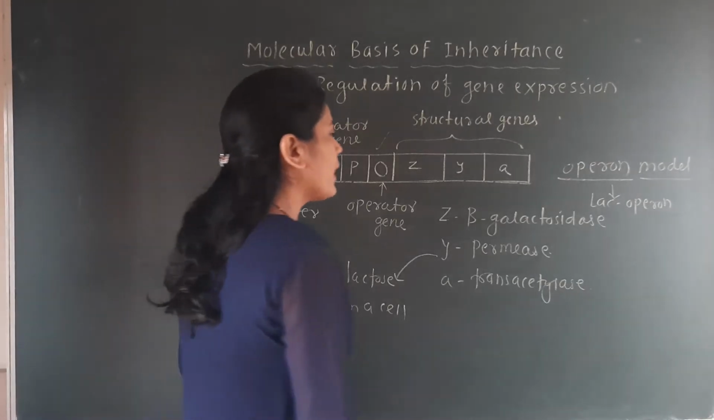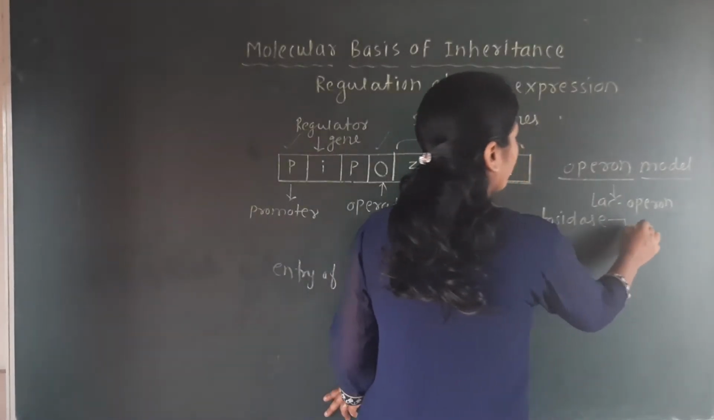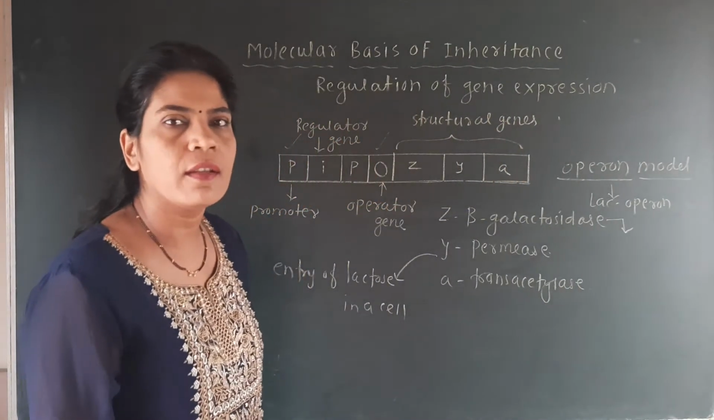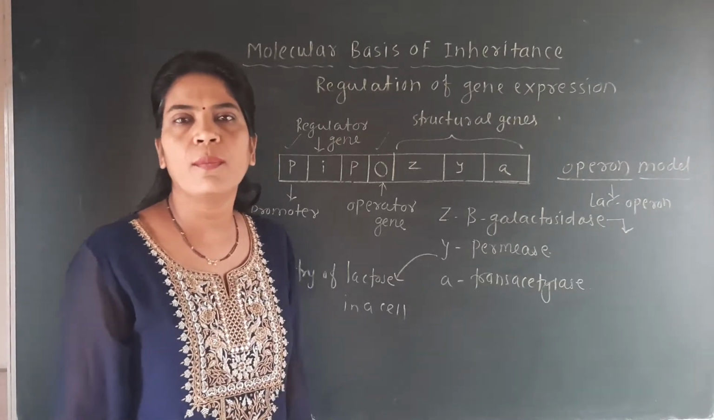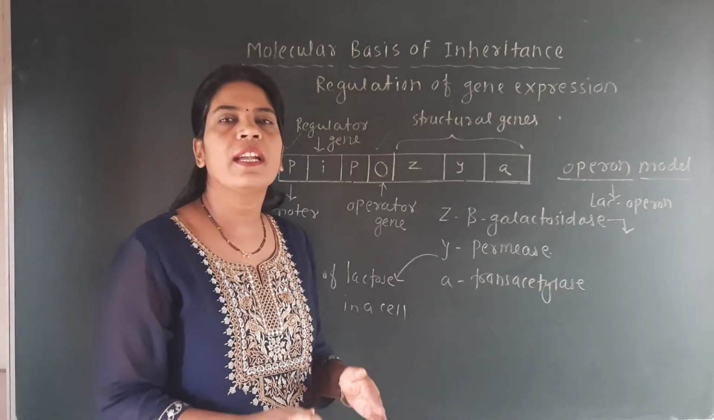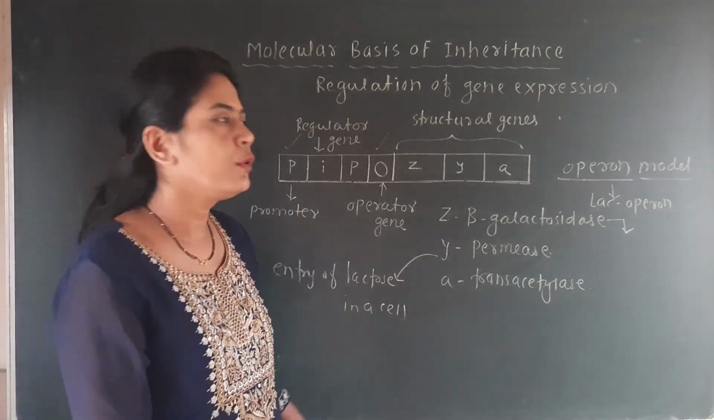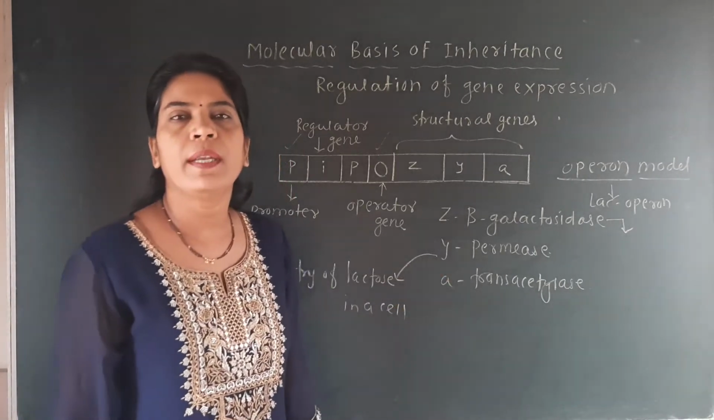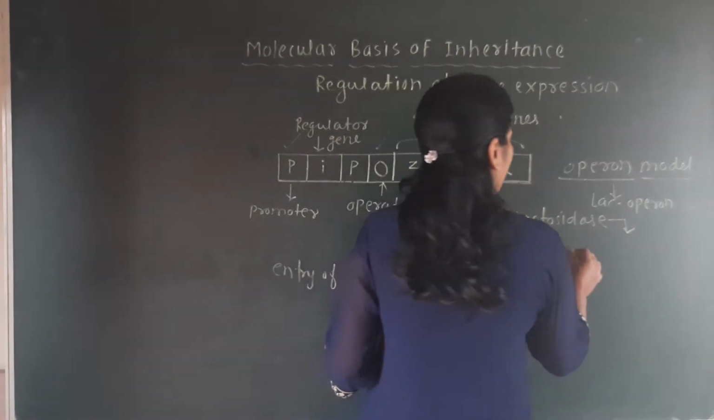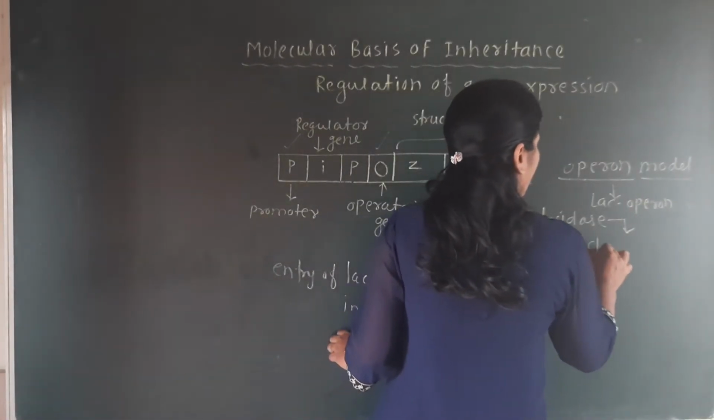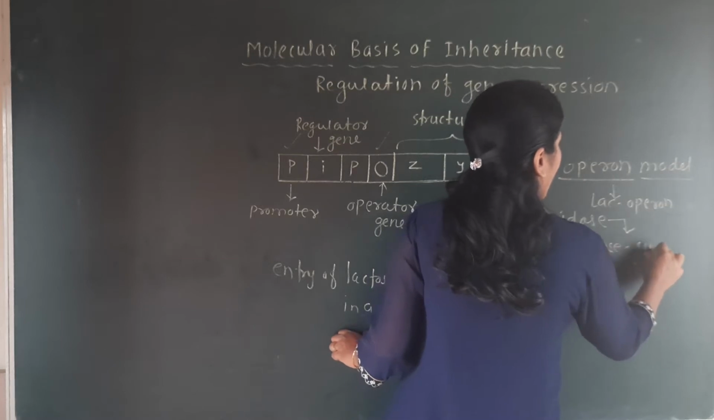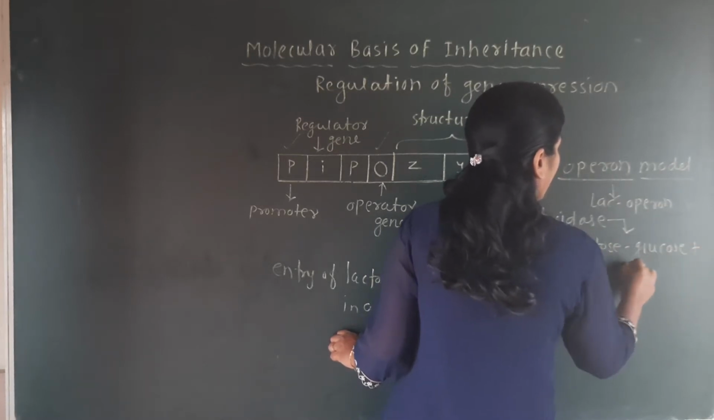Okay. The second enzyme is beta-galactosidase. When lactose enters into the cell of E. coli, then that lactose gets broken down, or hydrolyzed, into glucose and galactose due to the presence of this enzyme beta-galactosidase. So lactose is broken down into glucose and galactose with the help of this beta-galactosidase enzyme.